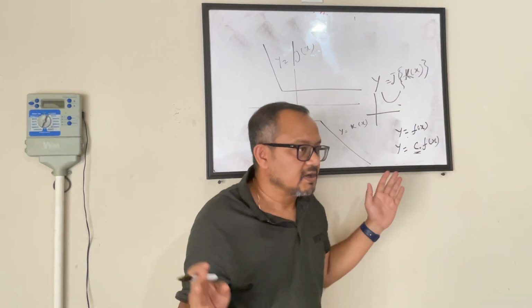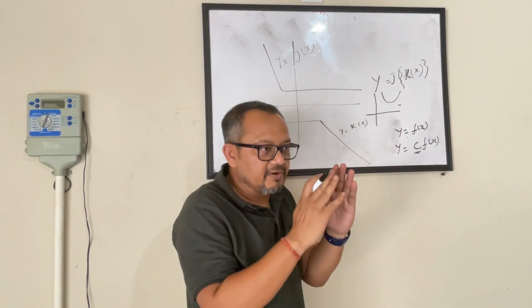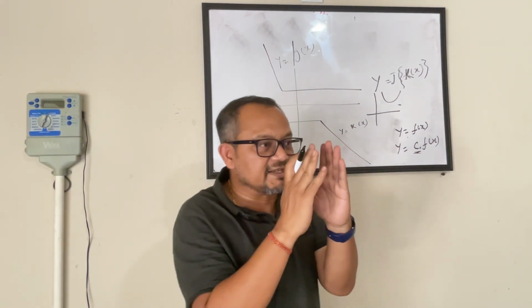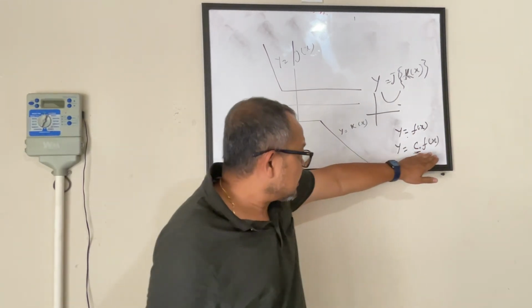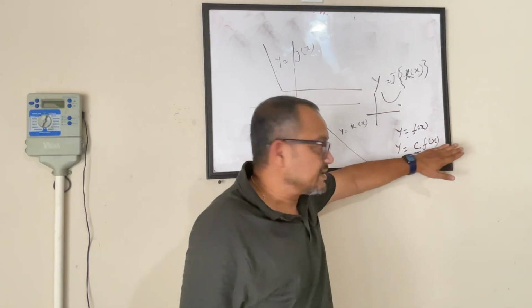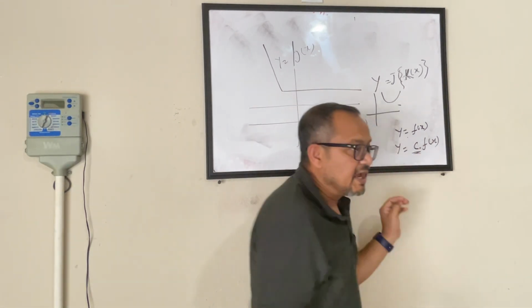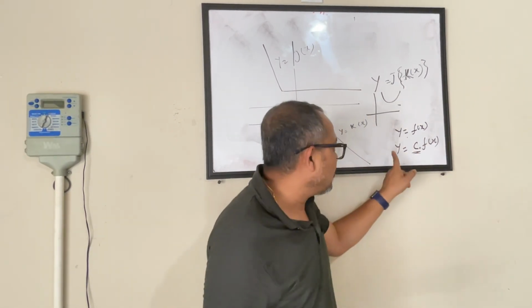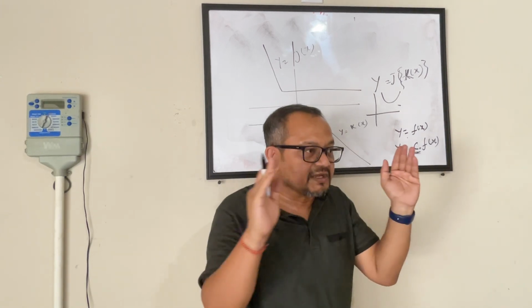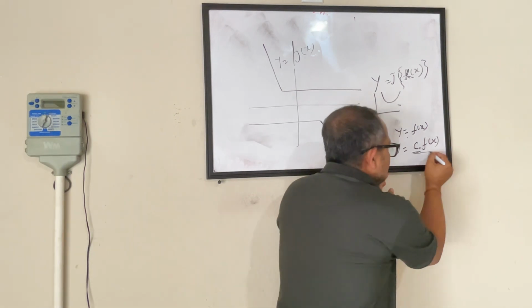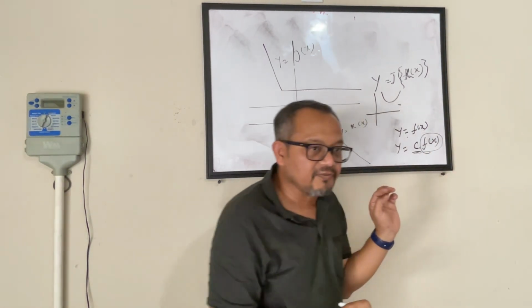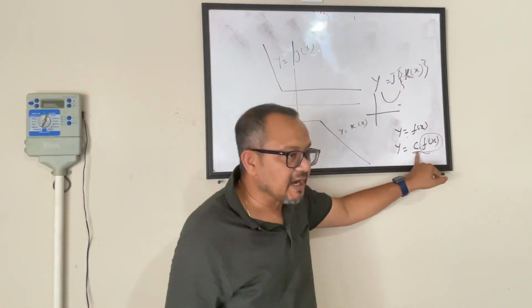Stretching by c means every point of y becomes c times more. Whatever was the value of y before is getting multiplied by this many times.